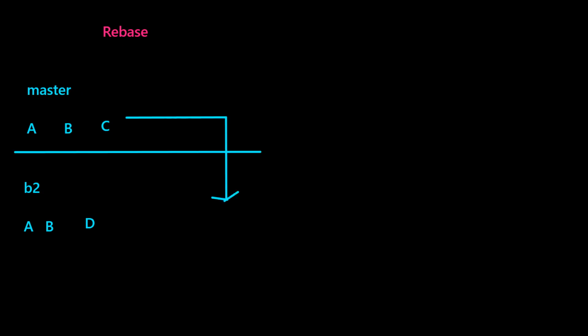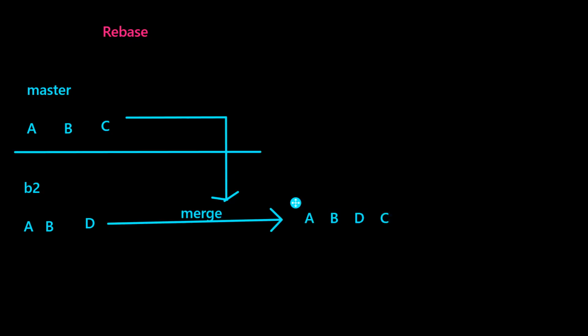So what is that called? If you want to integrate changes from one branch to another, what is that called? Merge, right? So if you merge changes from master to B2, the log history of this B2 branch would be something like this.